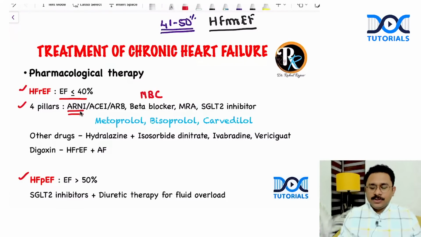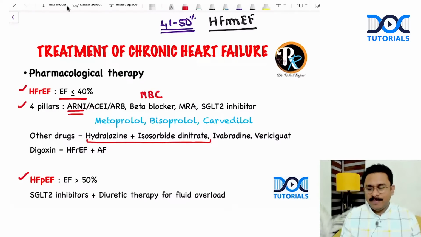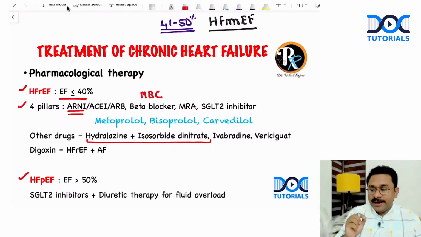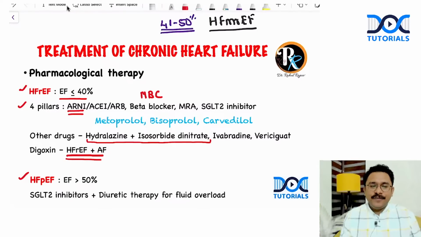Right. Okay. So in addition to the 4 pillars, in selected populations, even the combination of hydralazine plus isosorbide dinitrate has also got some mortality benefit, but that is only in some populations. Okay. Then the other drugs that can be used in chronic heart failure include ivabradine and the guanylate cyclase stimulator, that is vericiguat. What about the role of digoxin in heart failure? Again, a potential MCQ. Remember, the role of digoxin in heart failure is in a patient who has heart failure with reduced ejection fraction along with atrial fibrillation. Otherwise, in general, not that preferred.